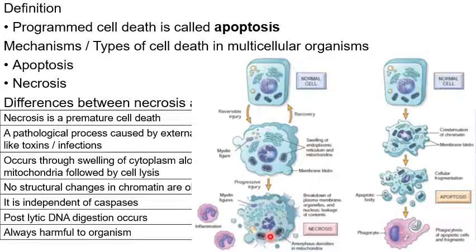Now, these were the differences between apoptosis and necrosis. Let us see what are the different morphological changes occurring in necrosis and apoptosis. On this side are the morphological changes which are occurring in necrosis. You can see here the cell swells and bursts, giving rise to inflammation in neighboring tissue. Whereas in apoptosis, the cell size is shrinking and there is formation of blebs which form apoptosomes, which are phagocytosed by macrophages.